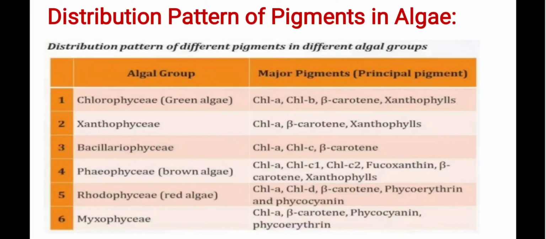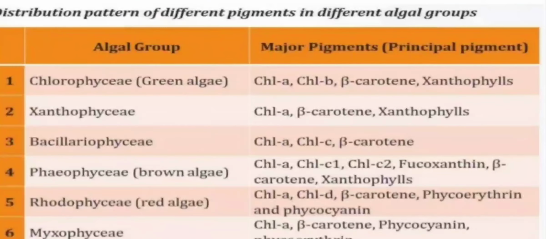Next is distribution pattern of pigments in algae. Students, due to different composition of pigment, algae are mainly classified into following 6 main groups. First one is Chlorophyceae, and it is green in color, and pigment composition in Chlorophyceae is chlorophyll A, chlorophyll B, beta carotenes and xanthophylls. Second is Xanthophyceae, and here major pigments are chlorophyll A, beta carotene and xanthophylls. Third is Bacillariophyceae, and pigment composition here is chlorophyll A, chlorophyll C and beta carotene.